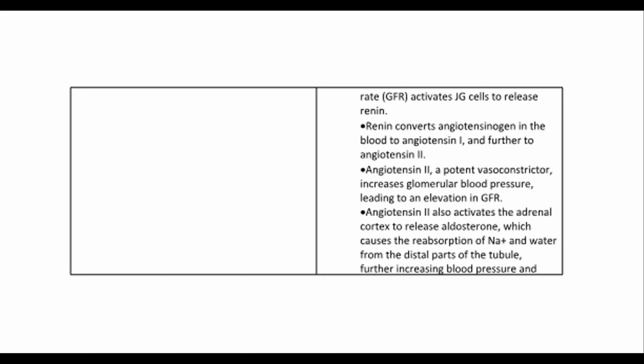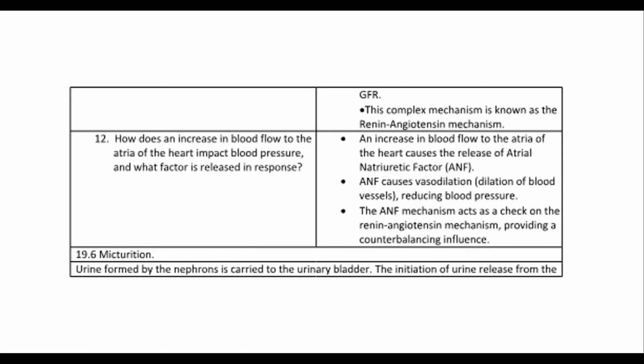Angiotensin II also activates the adrenal cortex to release aldosterone, which causes the reabsorption of Na+ and water from the distal parts of the tubule, further increasing blood pressure and GFR. This complex mechanism is known as the renin-angiotensin mechanism.